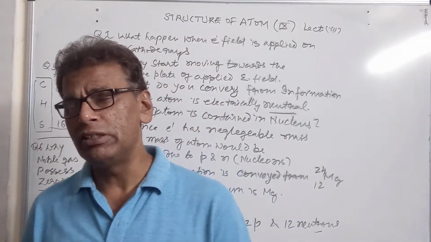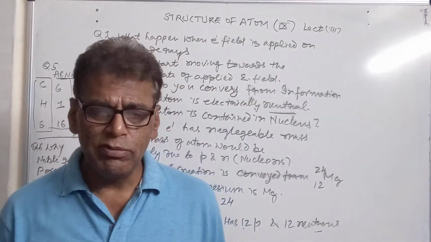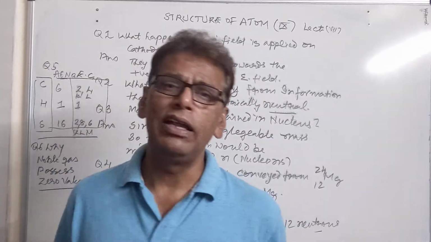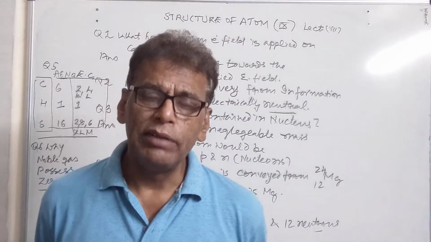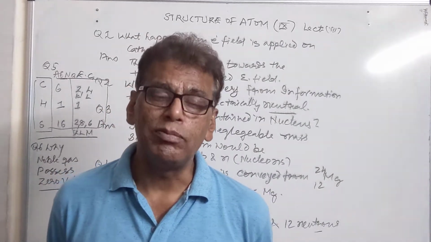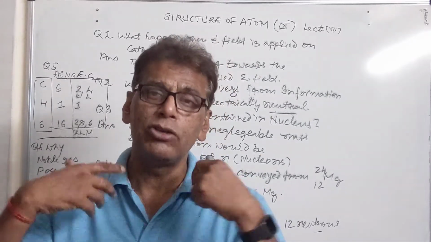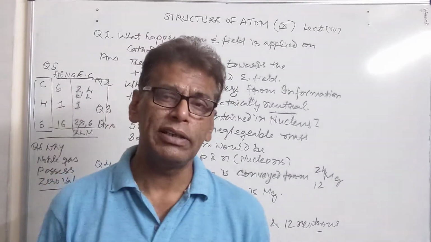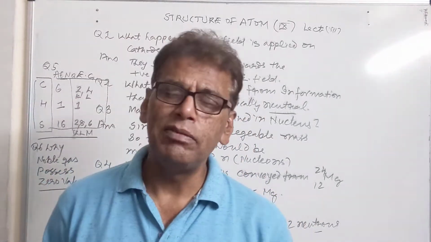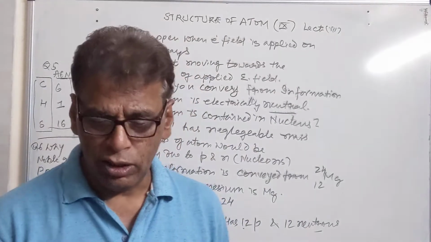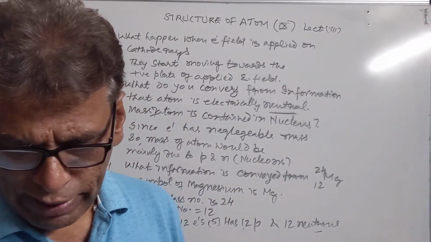But in the case of magnesium, the 2 electrons are present in the M shell, and the capacity of the M shell is to accommodate 8 electrons. Therefore it can accommodate more electrons, or it has combining capacity. Its valency cannot be 0. It has the tendency either to lose those 2 electrons or to accept 6 electrons. So that's the reason magnesium cannot be considered a noble gas or an inert gas. Then we have the next question.